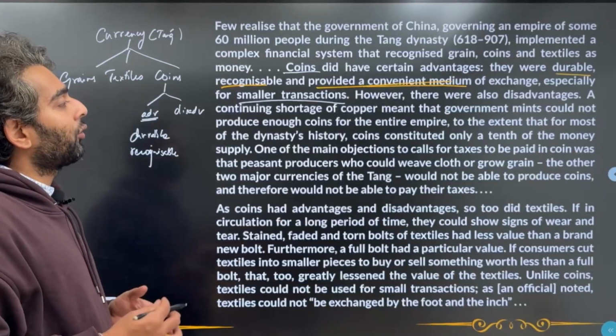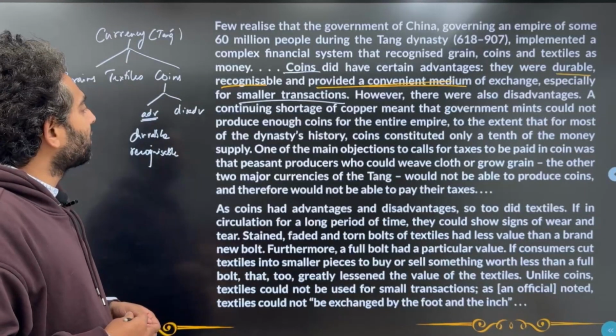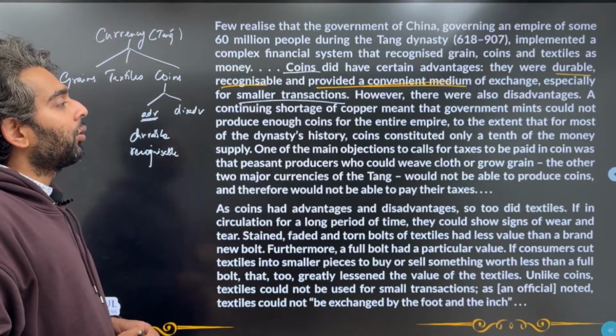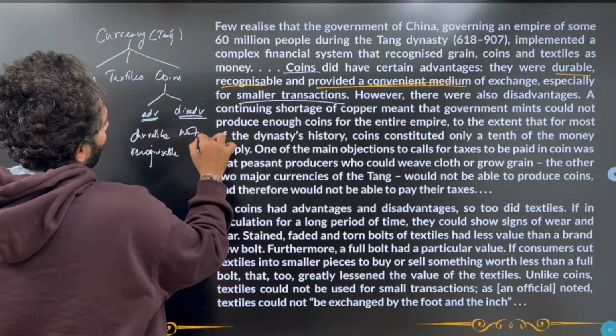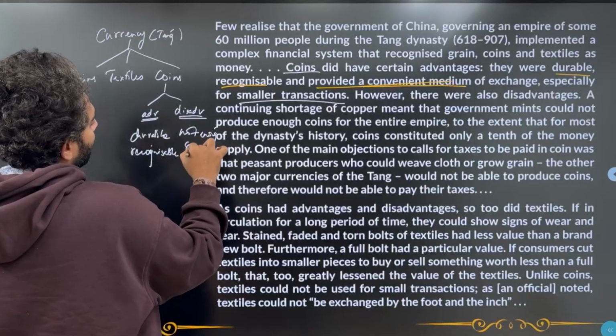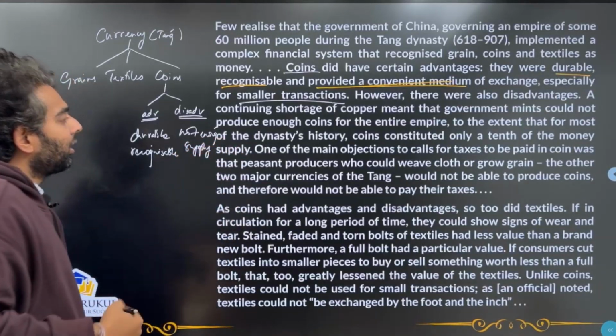could not produce enough coins for the entire empire, to the extent that for most of the dynasty's history, coins constituted only 1/10 of the money supply. So, the disadvantage is that there was not enough supply.